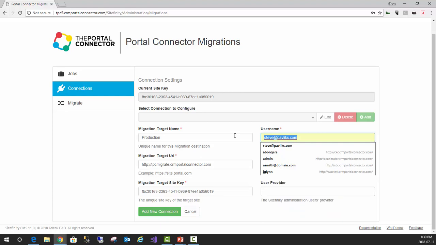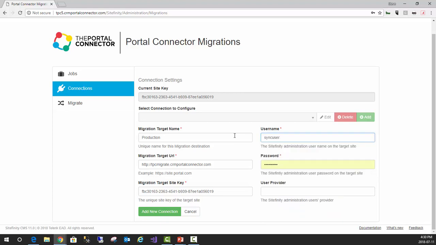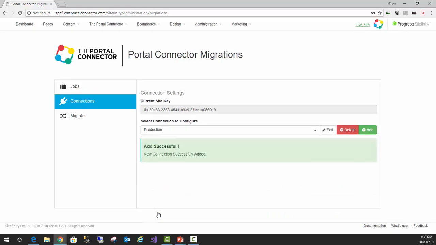Enter in our username, sync user at crmportalconnector.com, our secure password. And then if you're using an older version, you may have a different user provider. So if you do, you can actually enter in the user provider here as well. So we're going to add the new connection. There we go, production. And we can add as many of these as we like.